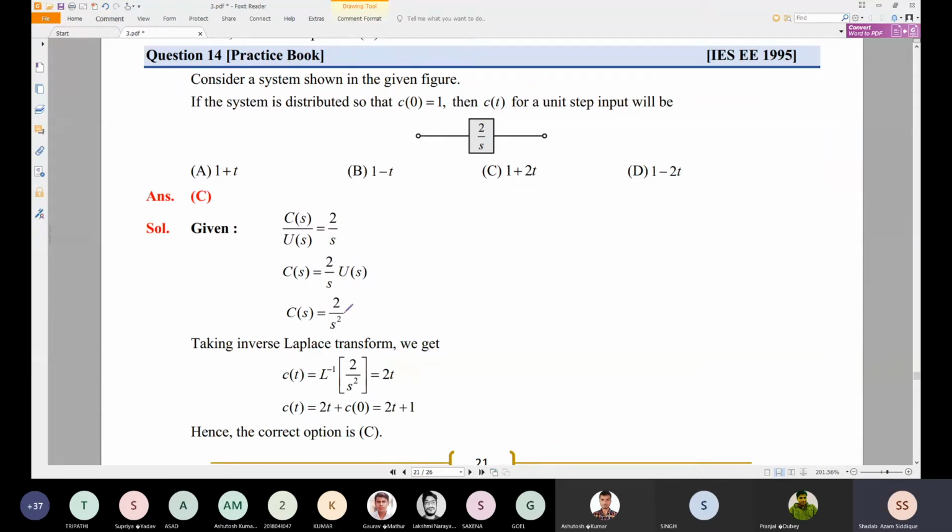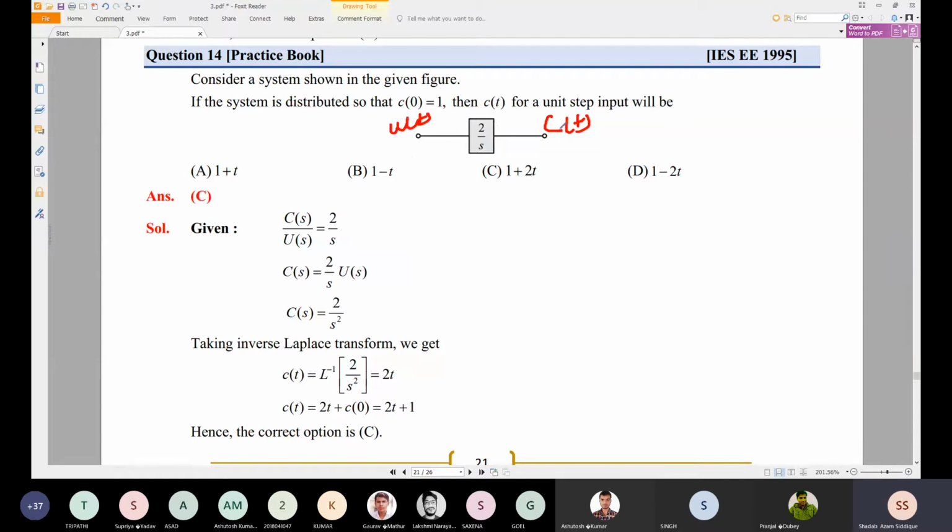Now another problem which is given: consider a system shown in the given figure. If the system is disturbed so that c of 0 is equal to 1, then c of t for unit step input is given by. So now the output is c of t and the input is given by u of t.